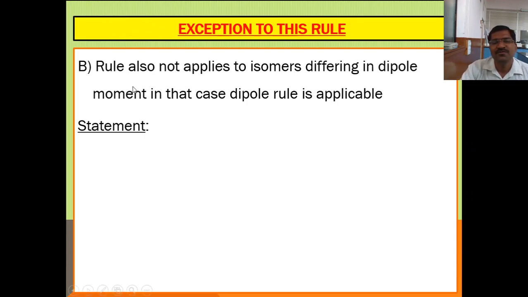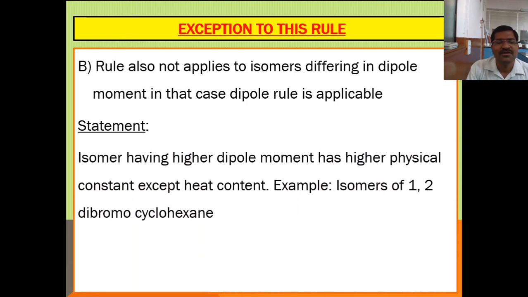But if dipole moments are different, then the one over Skita rule is not applicable. In this case, the van Arkel rule is applicable. So, what is the statement of the van Arkel rule? The isomer having higher dipole moment has higher physical constants, except heat content.